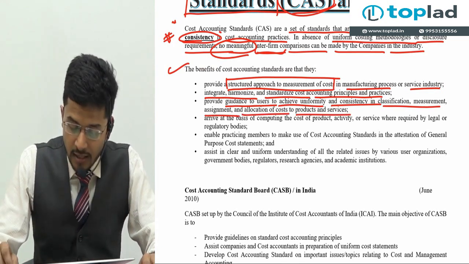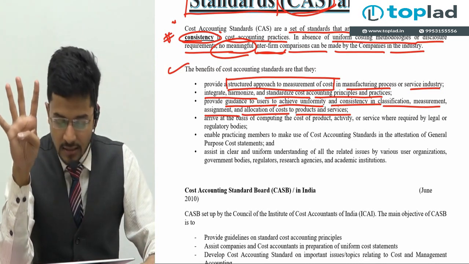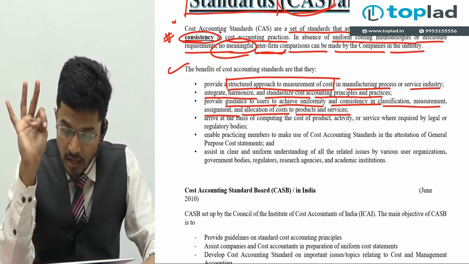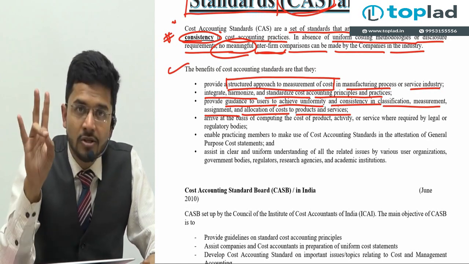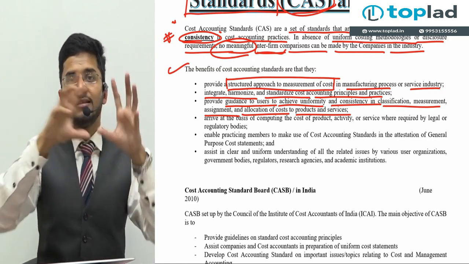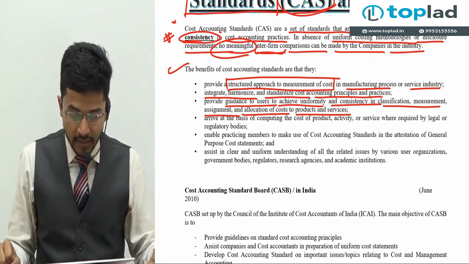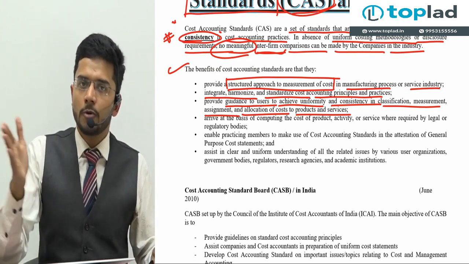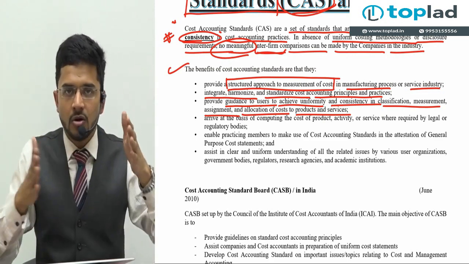So guys, you must have heard these four words which are really important as far as cost is concerned. Classification of cost, measurement of cost. Measurement means amount of cost. Assignment of cost. How will we assign this cost? To which account head will this cost pertain? And allocation of cost to the cost centers. So there are cost centers, and we need to allocate cost to particular cost centers.